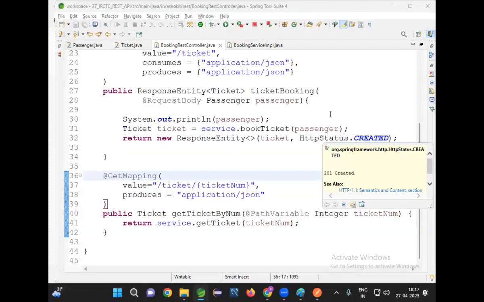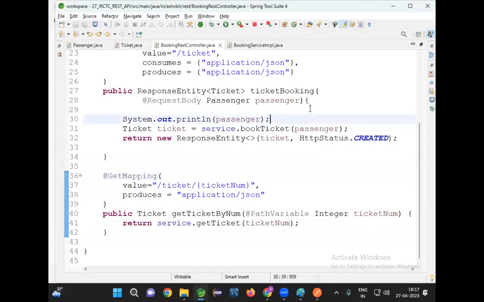And that record is created. That is a meaningful status for the POST request. You can give 200 also, no problem. But that is the standard: for a POST request, you give 201, saying that your record is created. If you give 200 also, no problem. Yeah, okay, thank you.